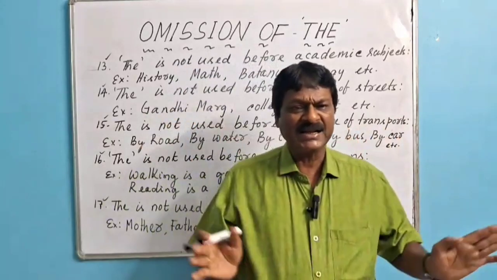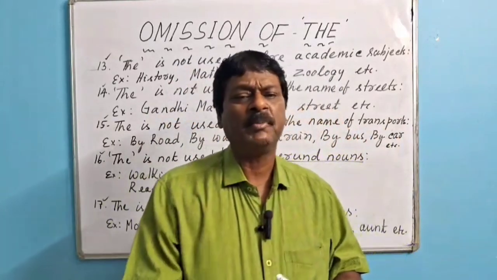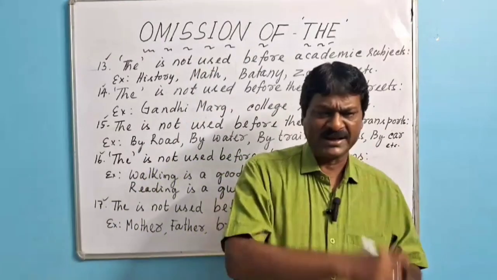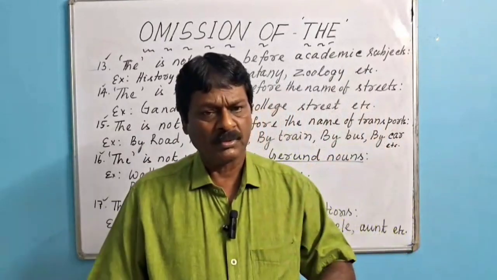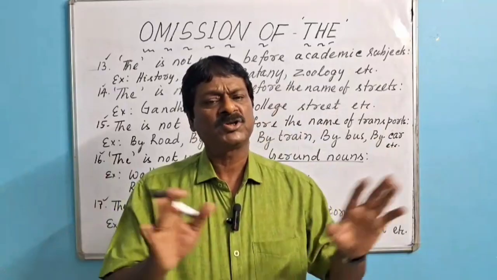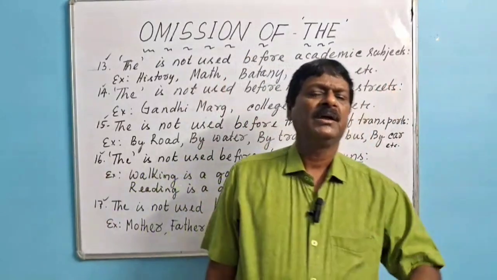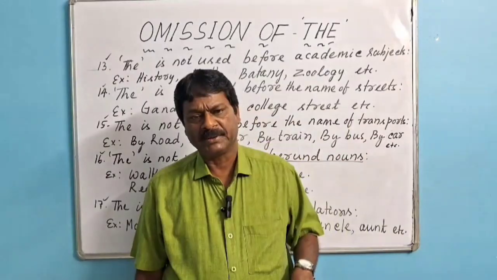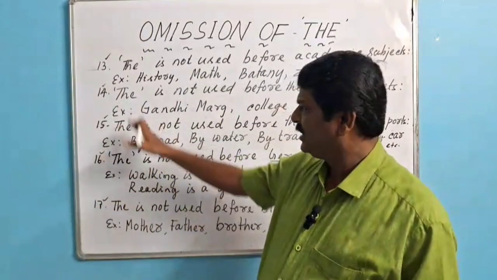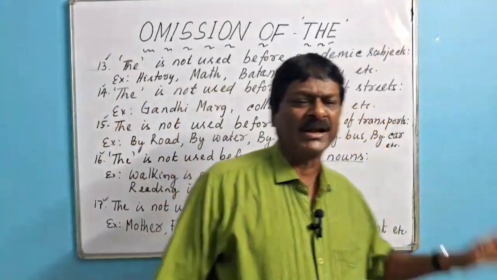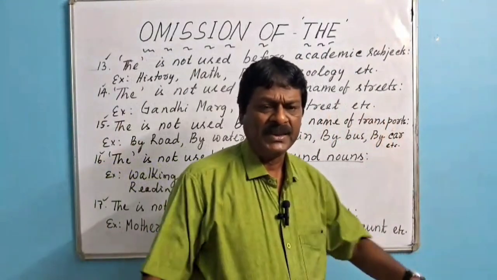But in general sense, the is not used before the name of meals. Another example, water is an uncountable noun. Before uncountable noun, the is not used. But if water is specified or particularized, then the will definitely be used before it. Suppose there are three containers and water is there.